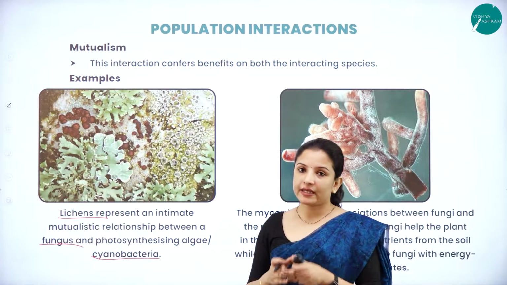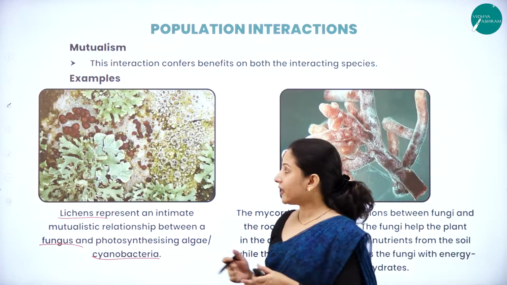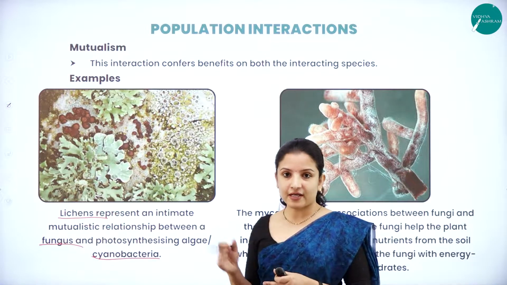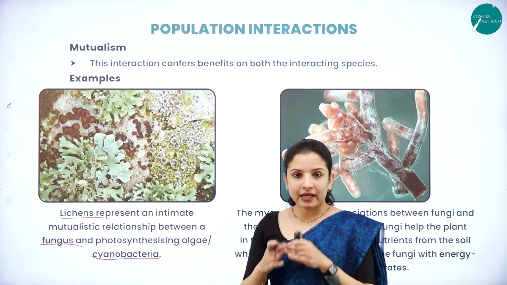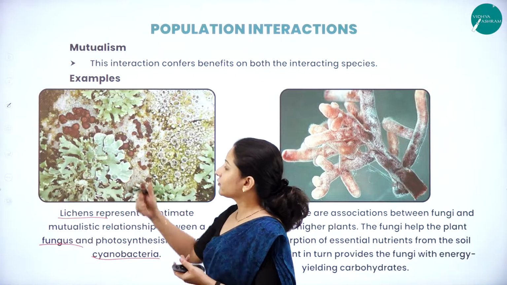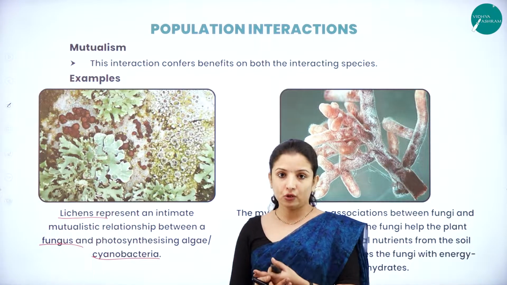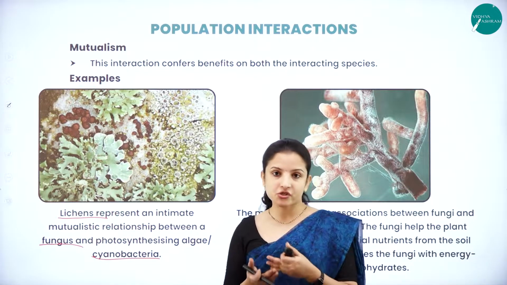Wherever the lichens are present, there you can find the growth of the algae, which is the cyanobacteria, as well as the fungi. Here the lichens, you can see, grow like leaves covering the algae and the fungi which are growing below it, therefore offering protection to them.